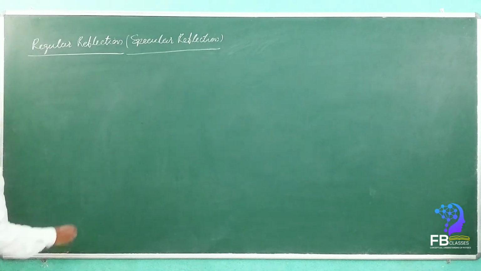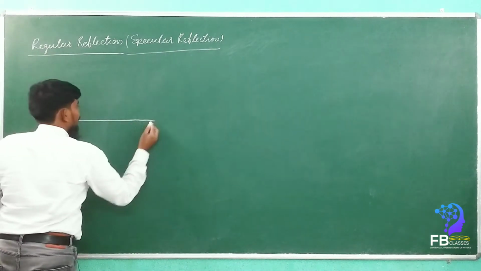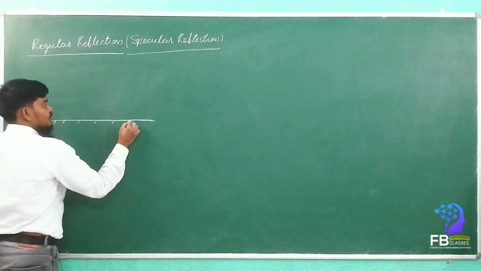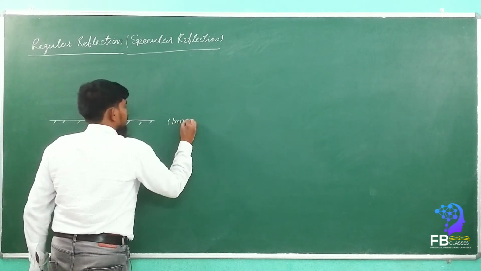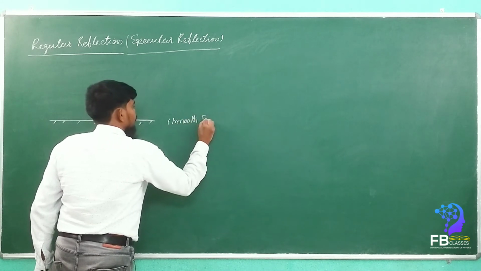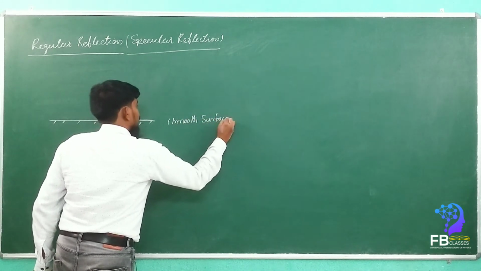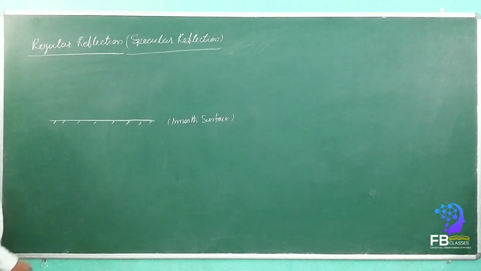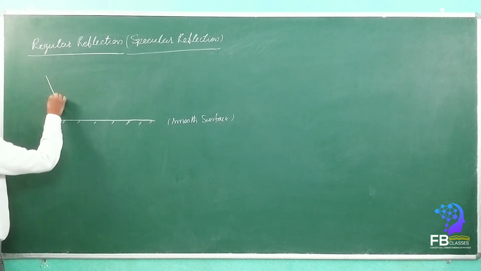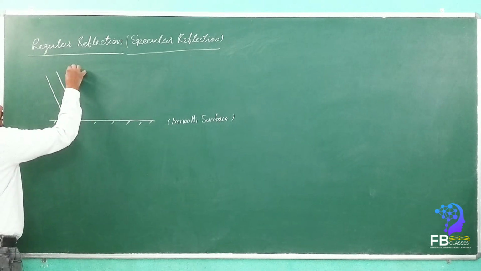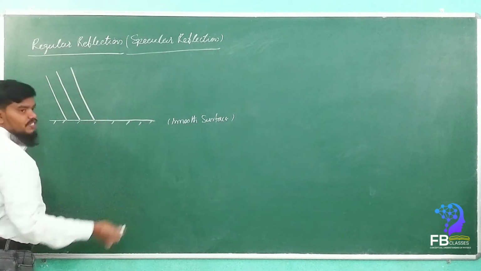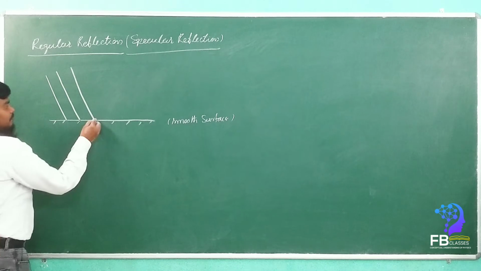So the meaning is, whenever we are taking a smooth surface, let's consider it as a mirror, a smooth surface. So what will happen here? Whenever a parallel beam of rays like this strikes the smooth surface, what will happen?